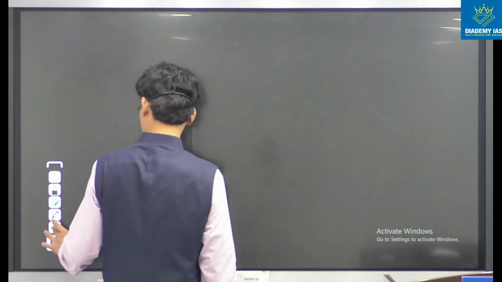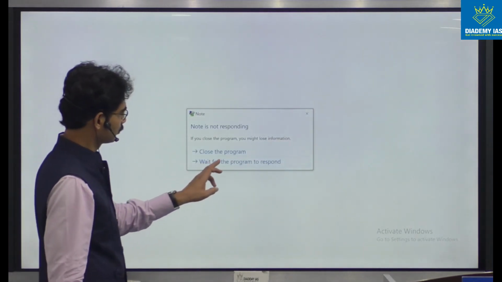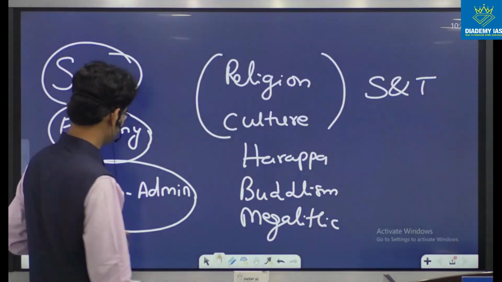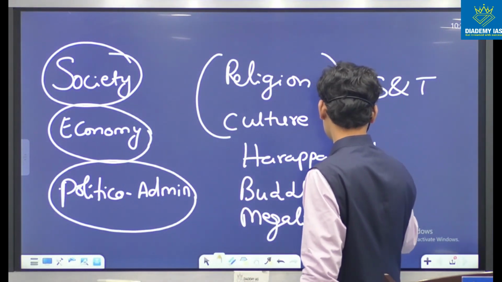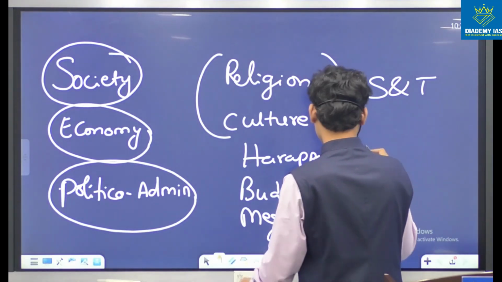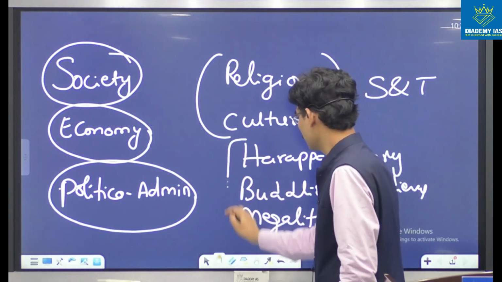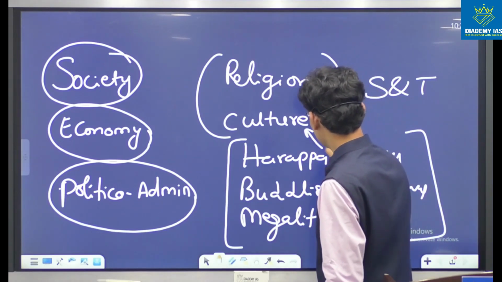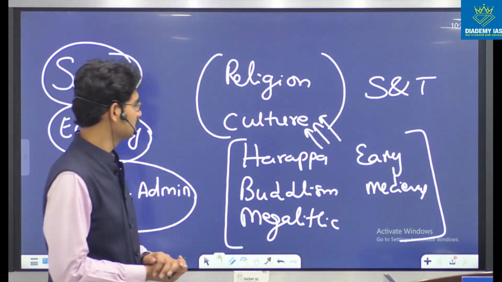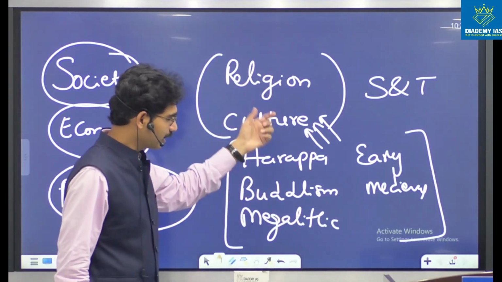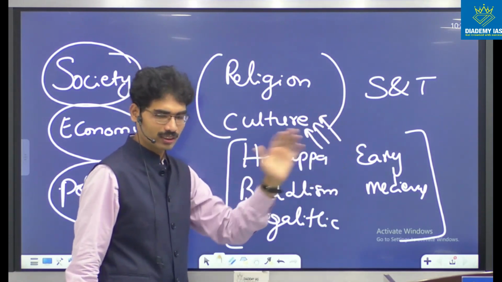Examine the role played by Agraharas in the promotion of education in early medieval India. So it is asking about again religion or culture, education also it is asking about, or simply the time period is early medieval. So if you observe this one, more questions are appearing in this angle. That's what the trend is saying, that Harappa related, Buddhism related, and in case of Buddhism, two questions, megalithic, then early medieval time period also, how education, Agraharas.